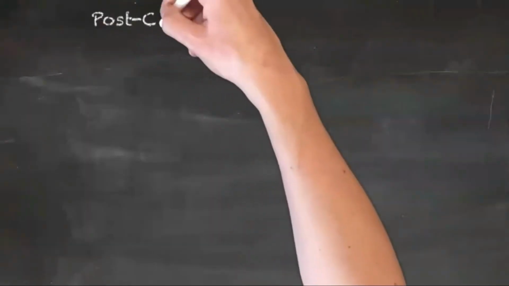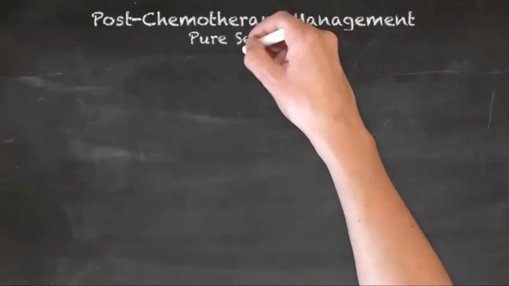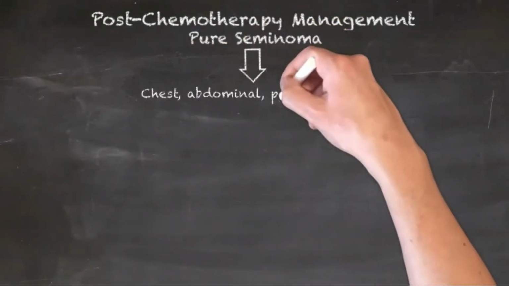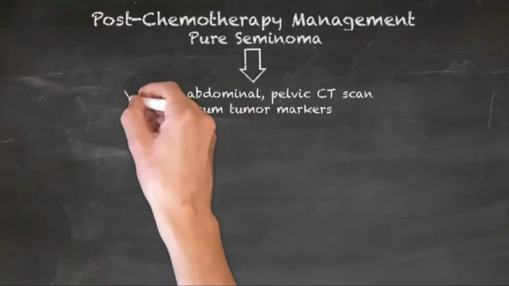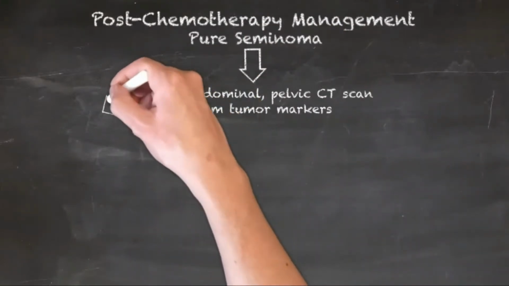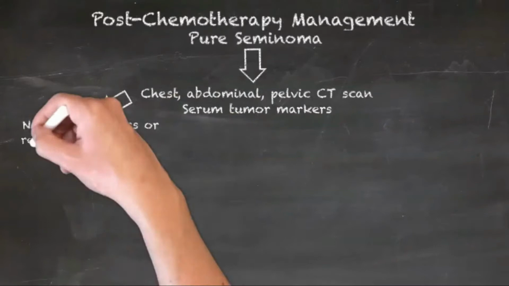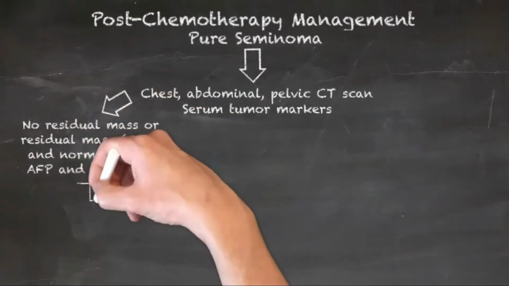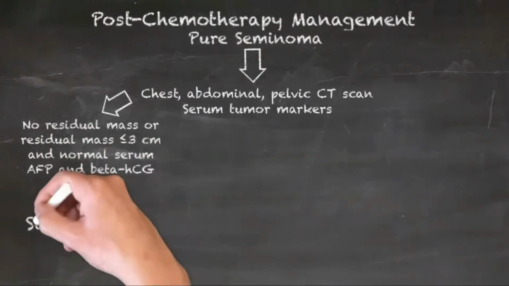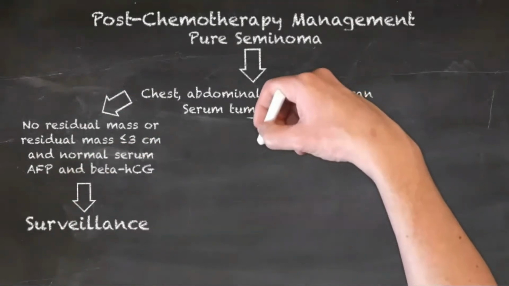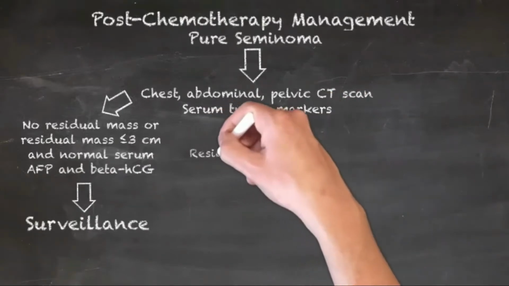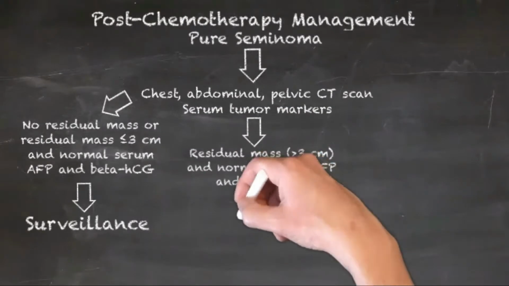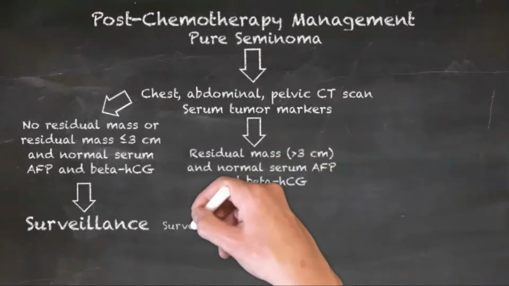The chest X-ray is recommended every 2 months for year 1, every 3 months for year 2, and annually for years 3 through 5. While chest X-ray may be used for routine follow-up, chest CT with contrast is preferred for patients with thoracic symptoms or residual masses or nodules in the chest. Patients with residual masses may require more frequent imaging based on clinical judgment. However, CT is not recommended beyond 5 years unless clinically indicated, since viable tumor cells have been found in tumors